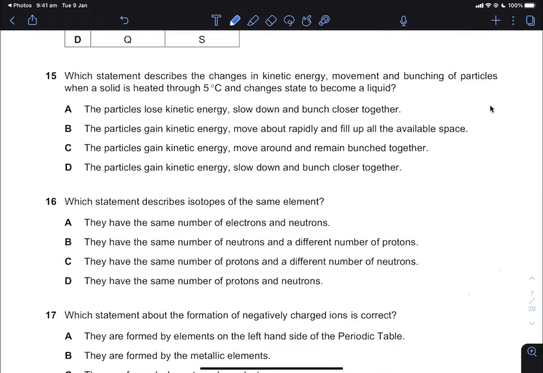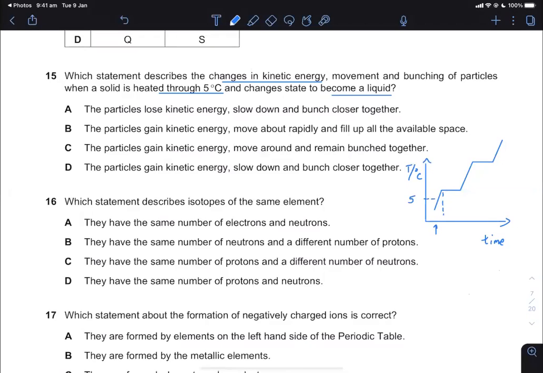Question 15. Which statement describes the changes in kinetic energy? Kinetic energy means movement energy. So what do we know about kinetic energy? As we heat it through 5 degrees Celsius, they become a liquid. This goes back to your year 9, your first topic in year 9. As time progresses, on the y-axis, you're gonna get a change of state like that. I'm gonna draw the whole thing like that. That is what happens as you heat through the 5 degrees Celsius.